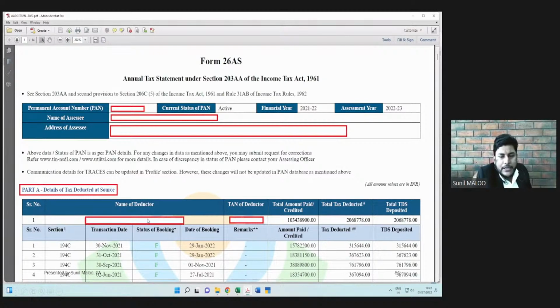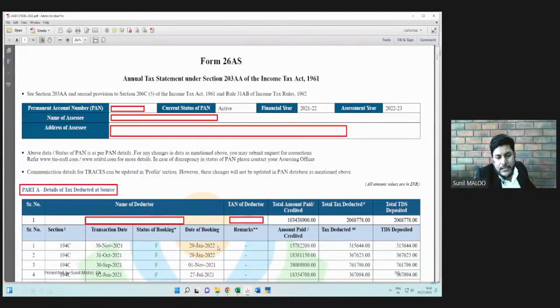First of all, we will have a party-wise summary, and then the transaction-wise breakup is also available. Transaction-wise and date-wise breakup of that party is also available. So in the breakup, the relevant sections will also be appearing, that TDS is deducted under 194C. This is the transaction date, that means the date on which the TDS is deducted. Next is the date of booking. Date of booking is the date on which the TDS entry is booked into the 26AS.